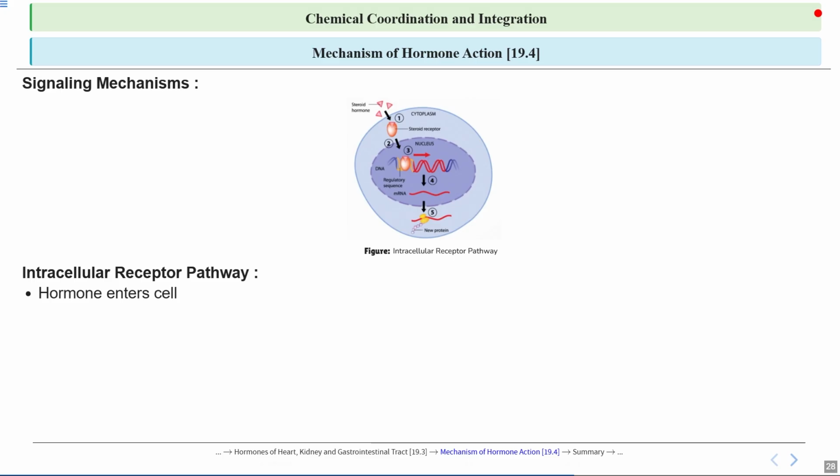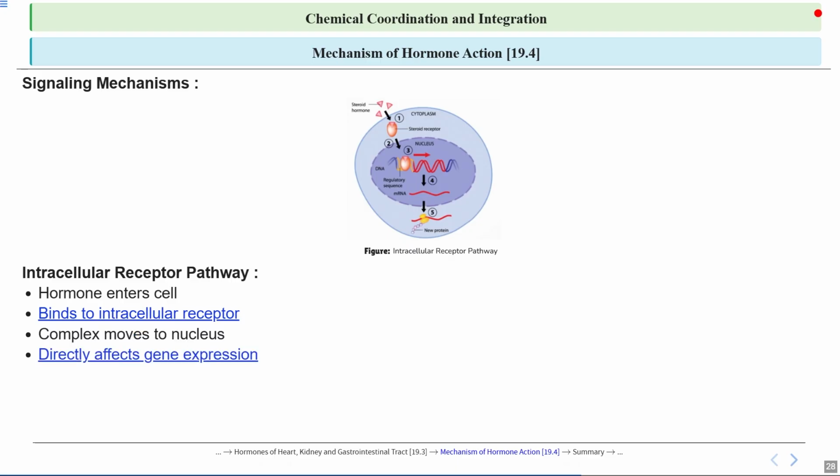So when a hormone enters cells, it binds to specific receptors inside the cell, which then triggers a series of biochemical reactions that can lead to a cellular response. It binds to the intracellular receptors. The complex moves to the nucleus and directly affects gene expression. This is slower but longer, or we can say a long-lasting effect can be seen.